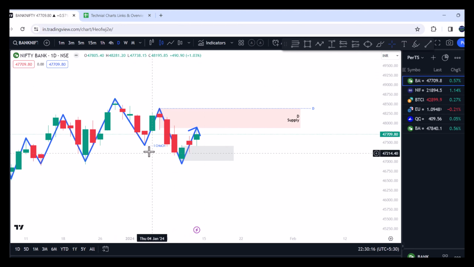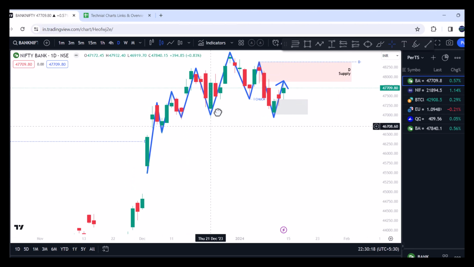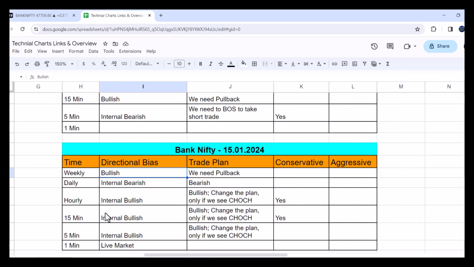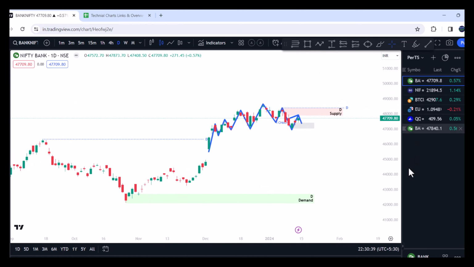So this is internal bearish, because our larger structure is bullish, because this is where the market closed above the previous swing high. So our larger structure is still bullish. On the internal side we changed to bearish. So that is our daily time frame, internal bearish, and our trade plan is still bearish as long as this particular high is not taken out.